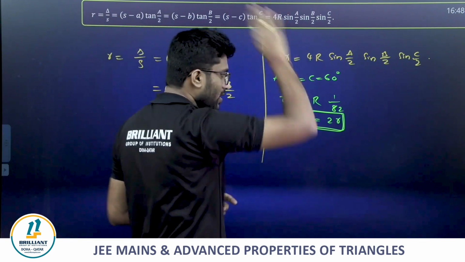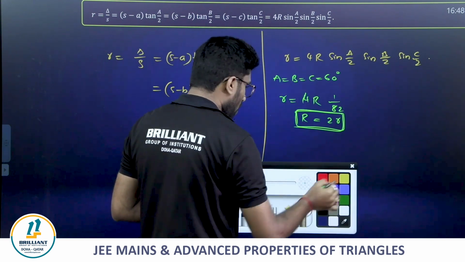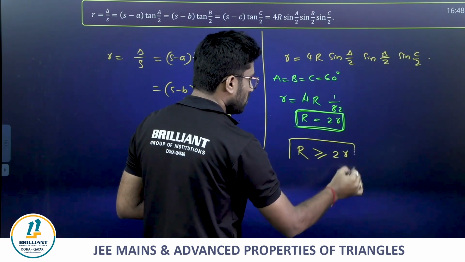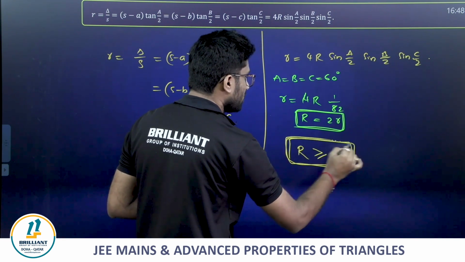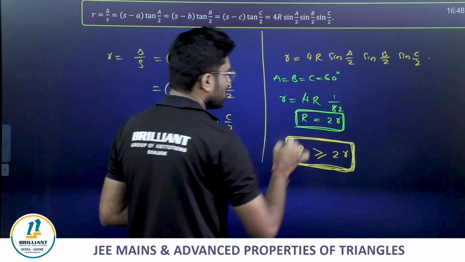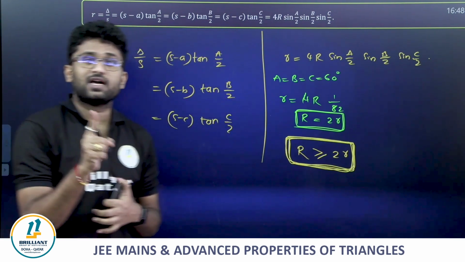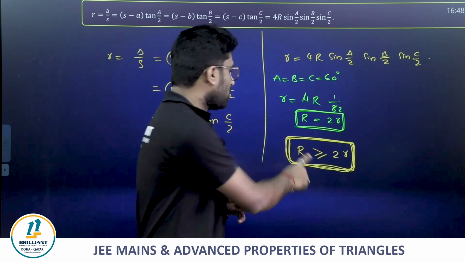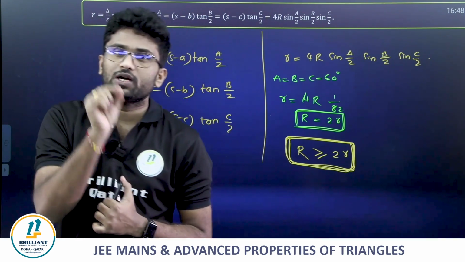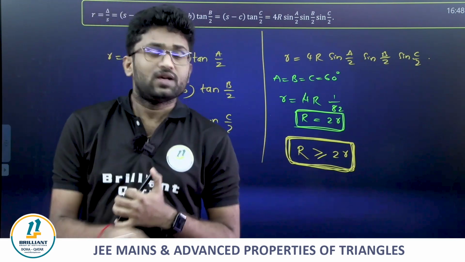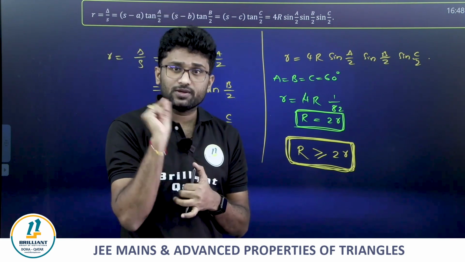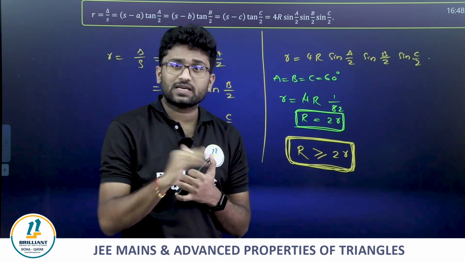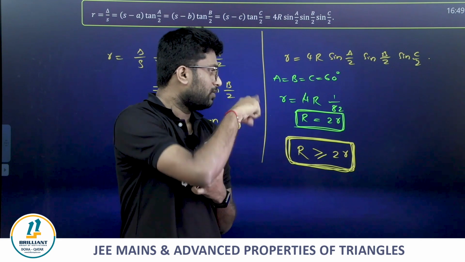In case of an equilateral triangle, the circumradius is going to be equal to twice the inradius. And in all the remaining possible cases, capital R will always be greater than or equal to 2r. Equality holds only if the triangle is equilateral. In all the remaining cases, it will be strictly greater. So if capital R denotes the circumradius and small r denotes the inradius, the relationship between them is that capital R is always greater than or equal to 2r. Only in case of an equilateral triangle will they be equal. This is one most important relation that we generally use in terms of comparing capital R and small r. So I want everyone to make a note of these things.